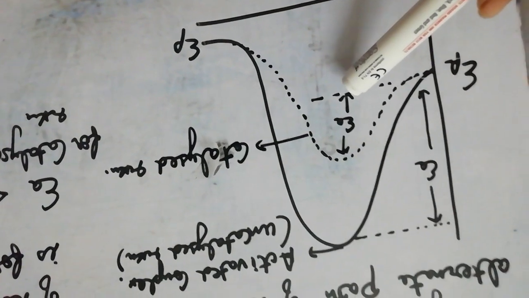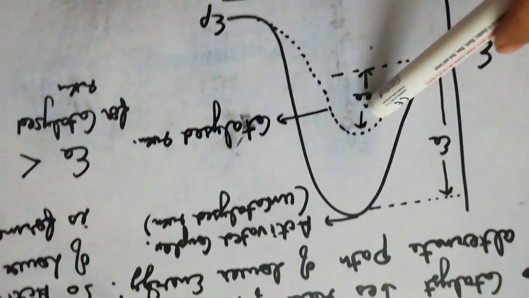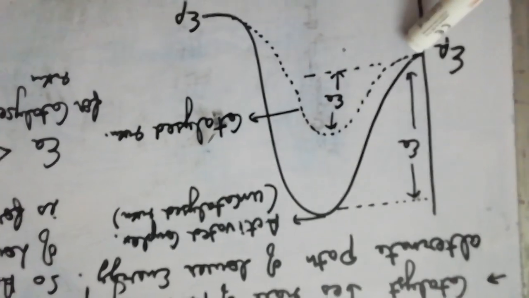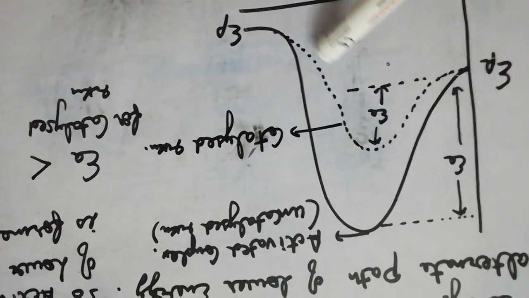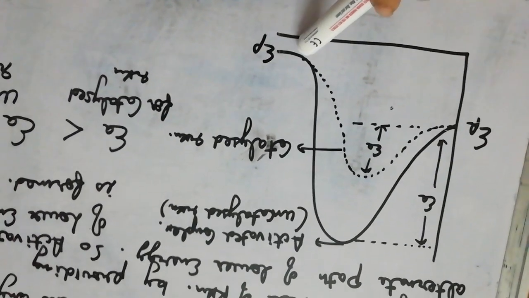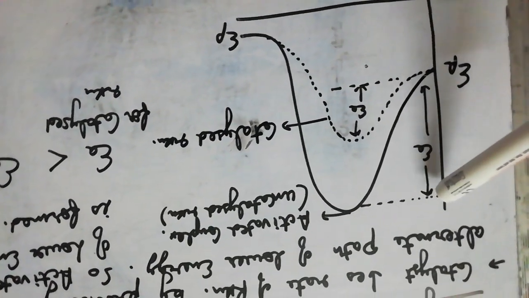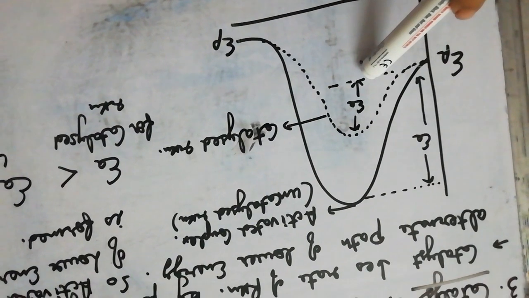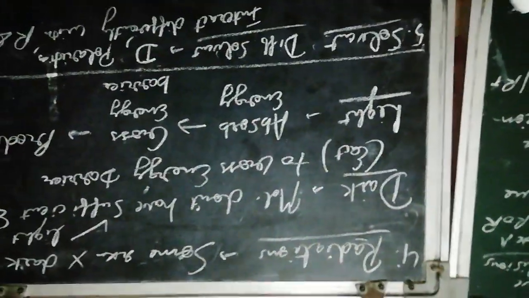In the presence of a catalyst, there is no change in the reactants or the product; it only provides an alternate path of lower energy, so the reaction proceeds by some other mechanism or path. And this is the graph for the catalyzed reaction, that is, the reaction taking place in the presence of a catalyst. This is the activation energy for the catalyzed reaction. You can clearly see that the activation energy for the catalyzed reaction is much less than for the uncatalyzed reaction. So a catalyst mostly, not always, increases the rate of the reaction.